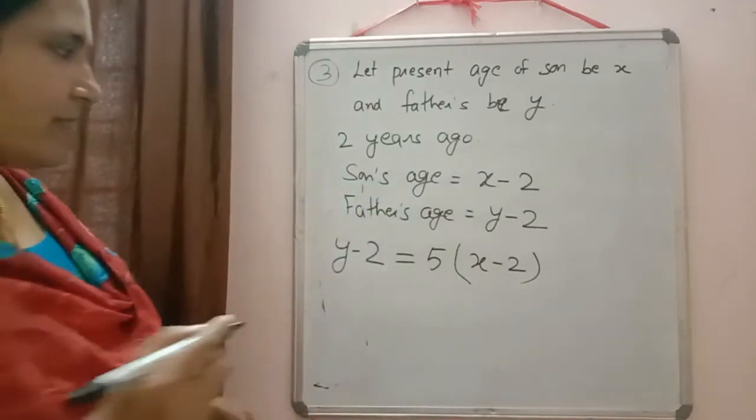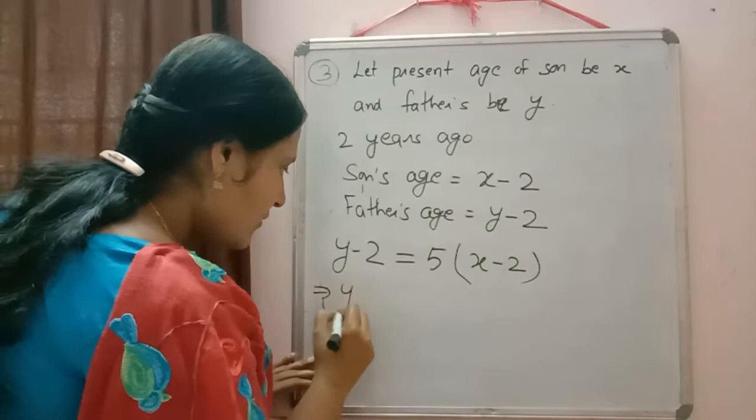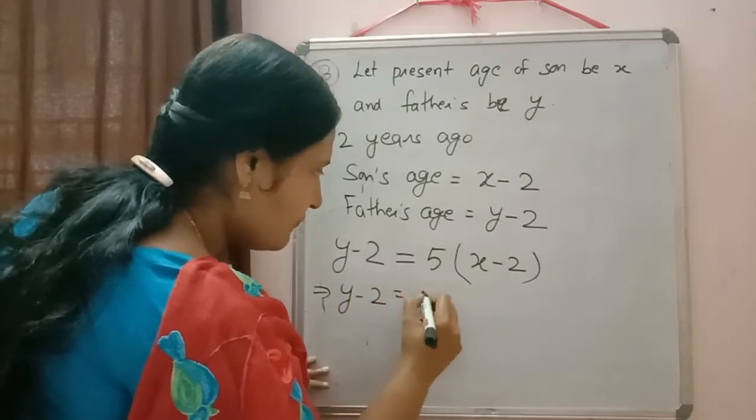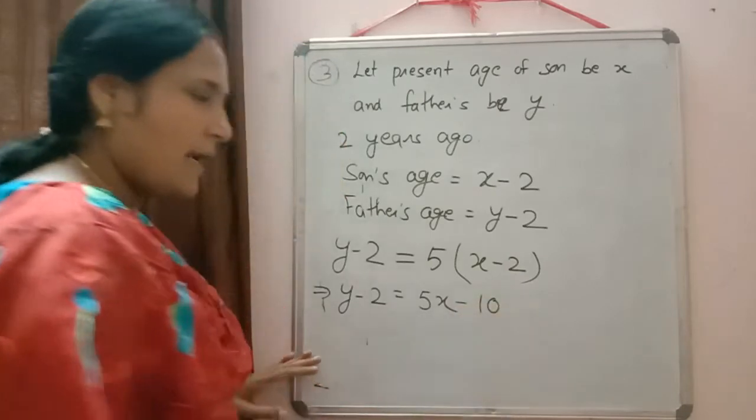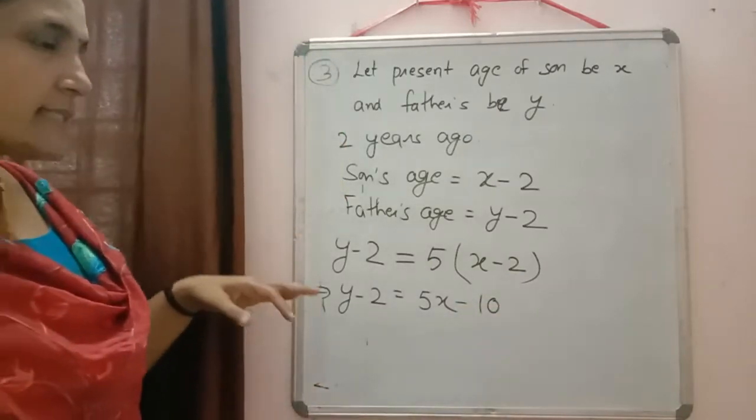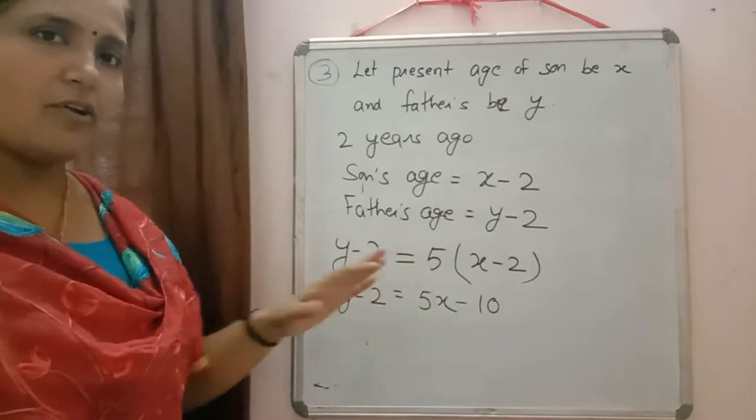So we can simplify it. y minus 2 is equal to 5x. 5 into minus 2 will be equal to minus 10. Now afterwards it depends on you which method you want to use.